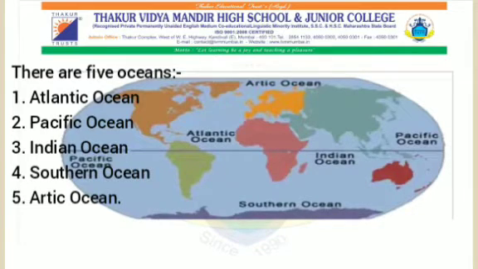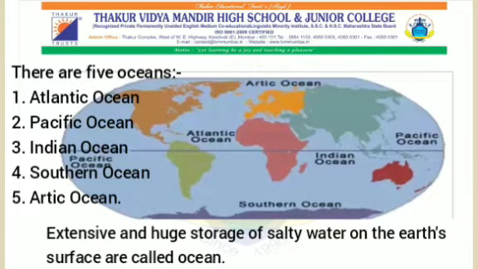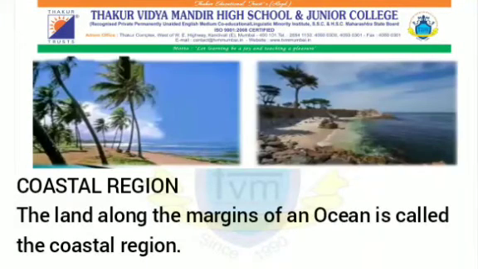The first one is the Atlantic Ocean, second is the Pacific Ocean, third is the Indian Ocean, fourth is the Southern Ocean, and the fifth is the Arctic Ocean. As you can see in this picture, an extensive and huge storage of salty water on the earth's surface is called an ocean.